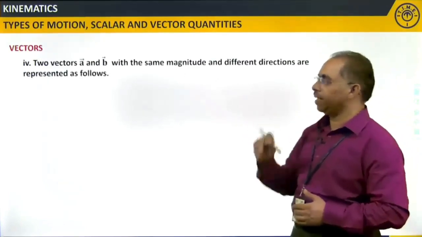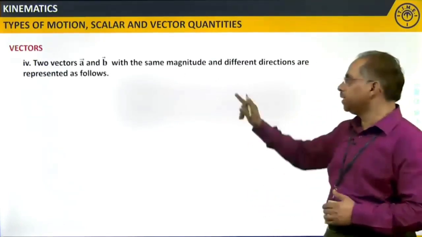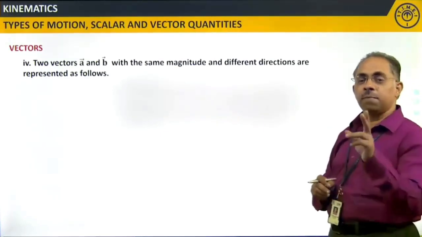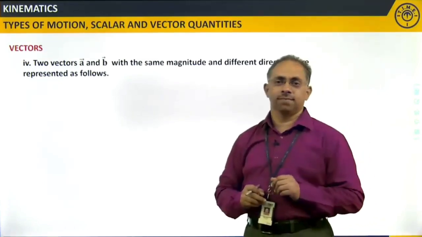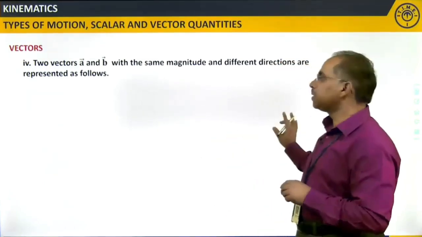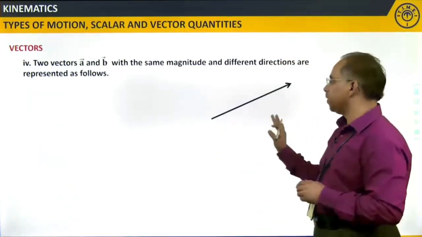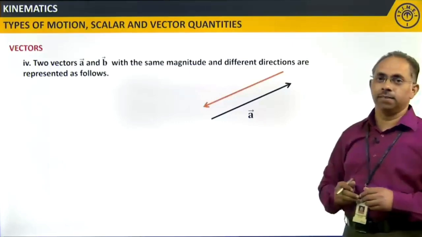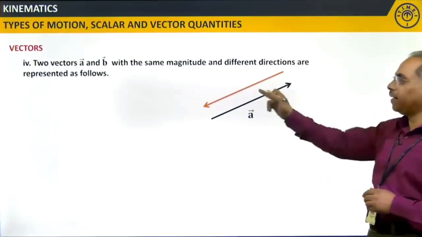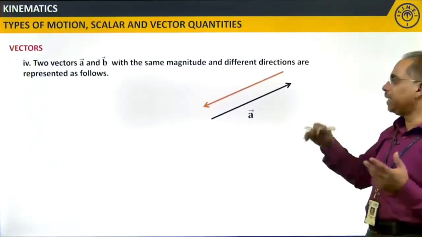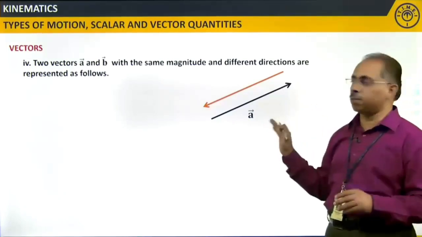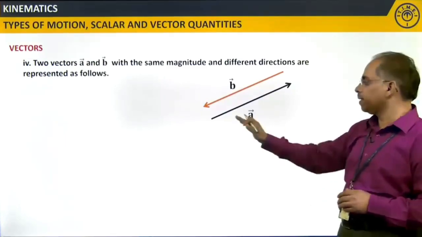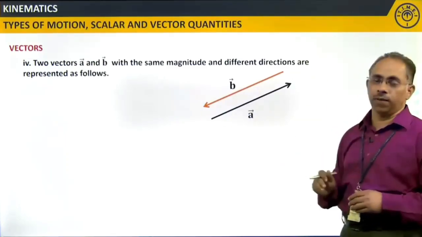So, two vectors A and B with the same magnitude, different directions. I am representing two vectors. When I say represent two vectors, I am just taking it this way. One is A, another is something like this, B. Okay, different directions. When I say different directions, they need not always be opposites. Let us say this is B. One vector is going this way and another vector this way.